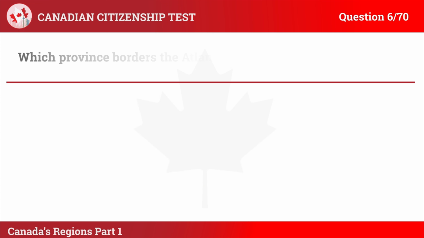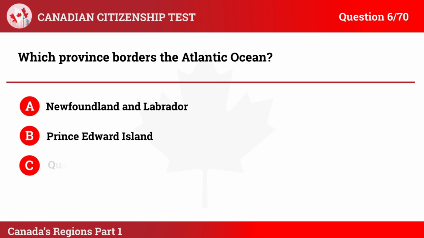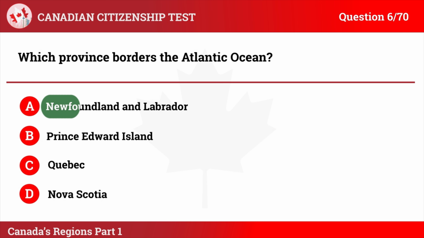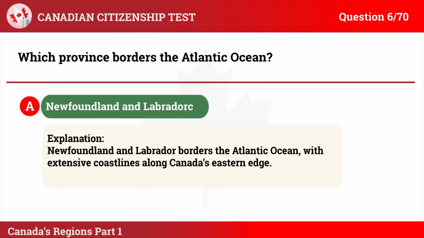Question 6. Which province borders the Atlantic Ocean? A. Newfoundland and Labrador. B. Prince Edward Island. C. Quebec. D. Nova Scotia. The correct answer is A. Newfoundland and Labrador. Explanation. Newfoundland and Labrador borders the Atlantic Ocean, with extensive coastlines along Canada's eastern edge.